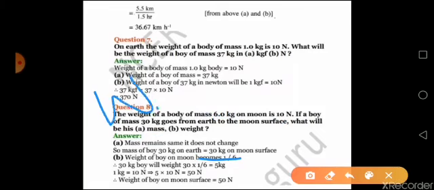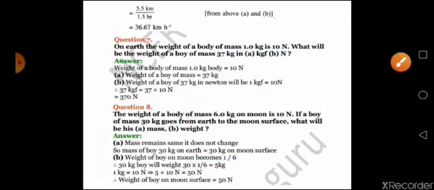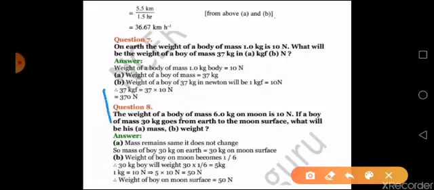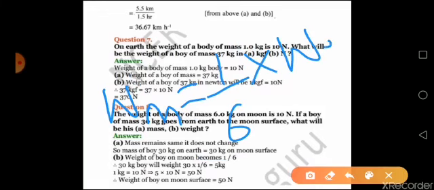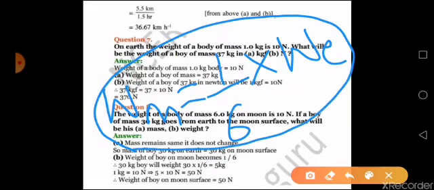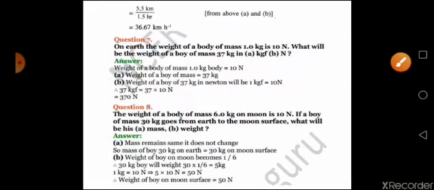That is, if Wm is the weight on the moon and We is the weight on earth, the relation you have in your text is like this: weight on the moon will be equal to 1 by 6 of your weight on earth. So you can use this equation to find out the weight of a boy on the moon. Clear?